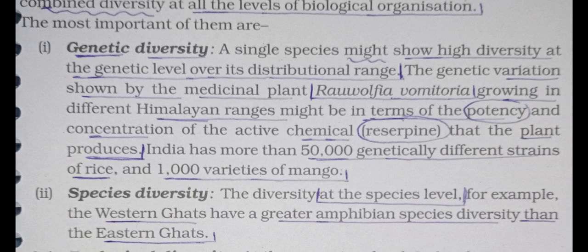Now if we talk about genetic diversity, a single species might show high diversity at the genetic level, underline genetic level, over its distributional range.